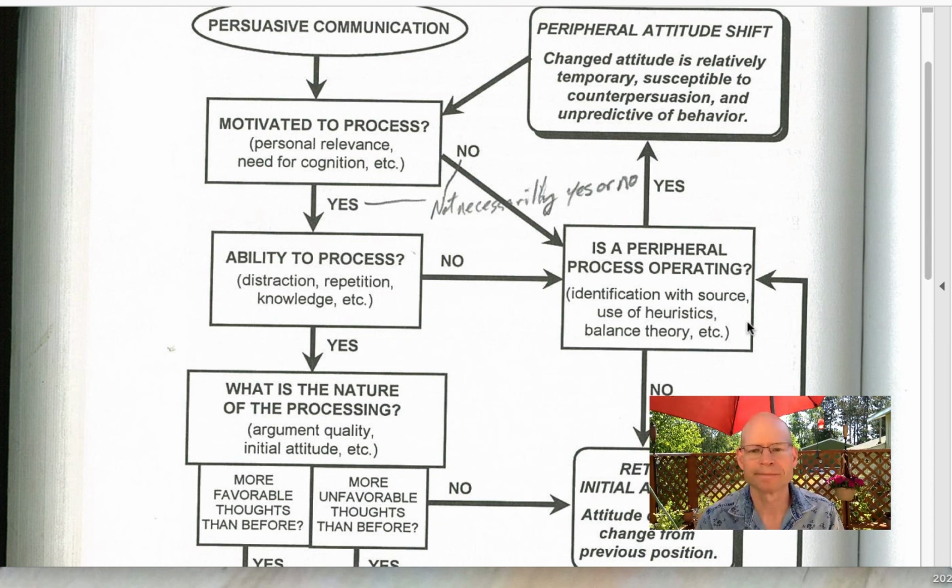Or it says use of heuristics or balance theory. Balance theory: do they like the product? Do I like them? If they like the product and I like them, then maybe I will have a favorable attitude toward the product. Something like attractiveness. Research shows that attractive spokesmodels or spokespersons can have a persuasive effect. It isn't a strong argument. It isn't logical thinking about why you should buy the product. It's like, hey, the person looks good, I have a favorable attitude, kind of have a favorable attitude toward the product now.